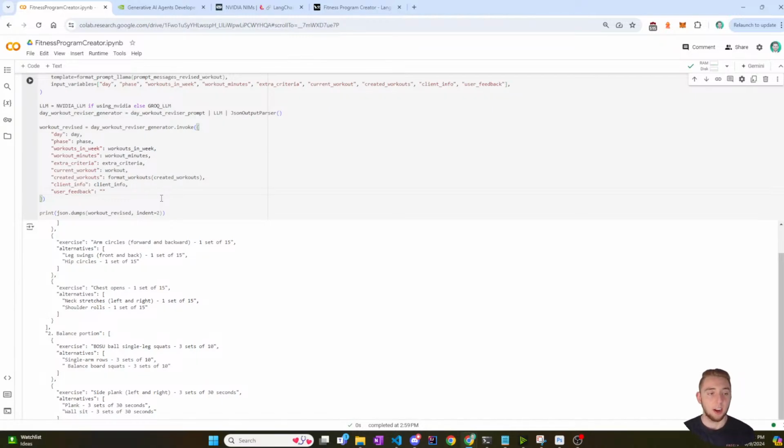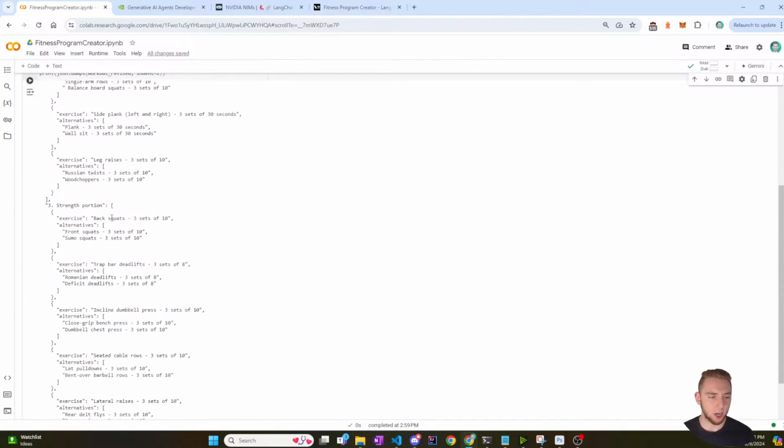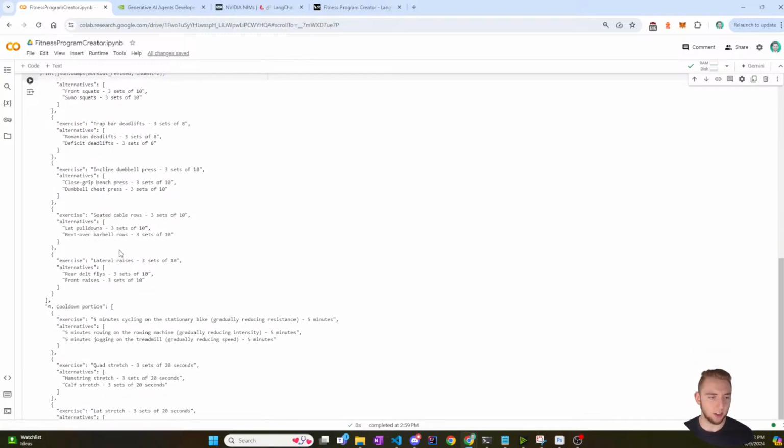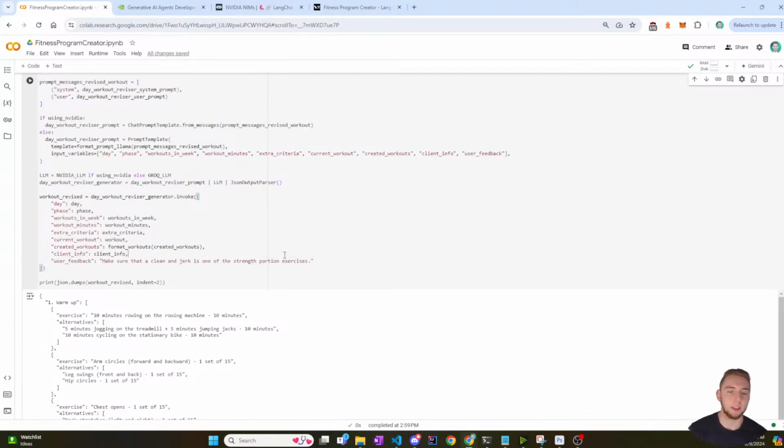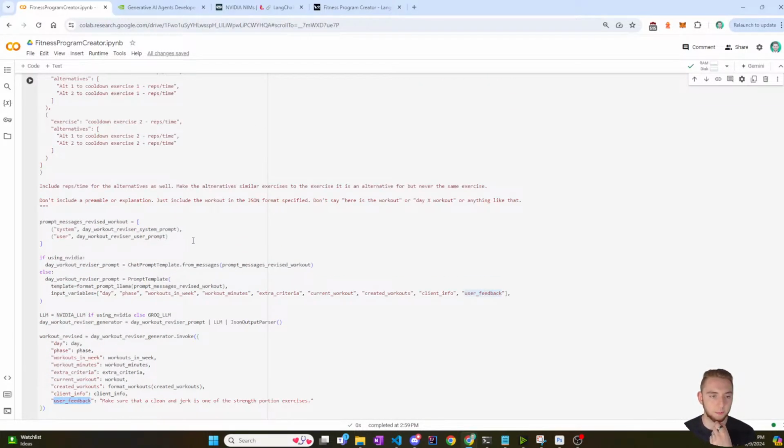I could say, make sure that a clean and jerk is one of the strength portion exercises. Because this is something that I actually haven't seen AI generate for a workout yet. That's probably just because of the prompting, the specific criteria I put in. But if it puts the clean and jerk in the workout, I know that it's taking in the user feedback now as the new variable.